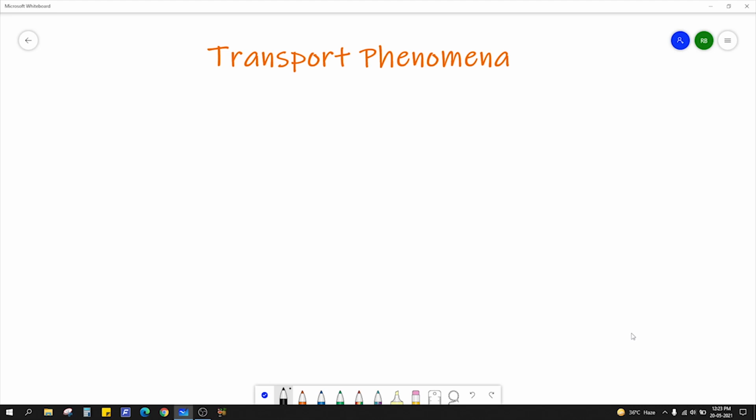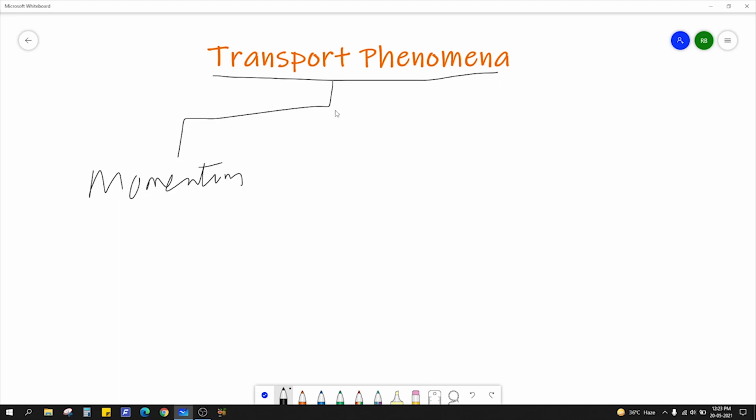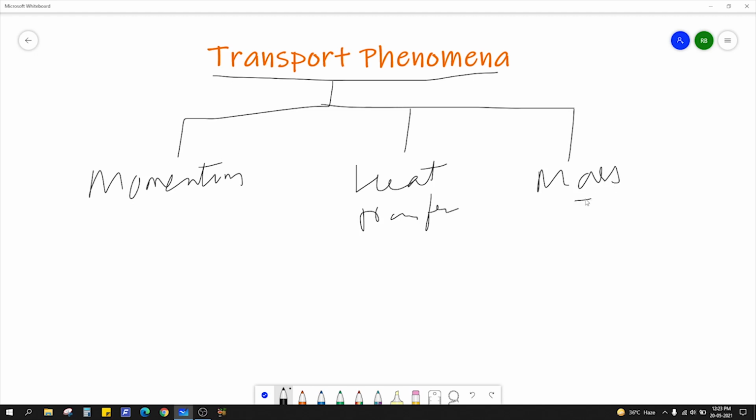First of all, transport phenomena consists of three parts. First we have momentum transfer. Secondly we have heat transfer. Then we have mass transfer.